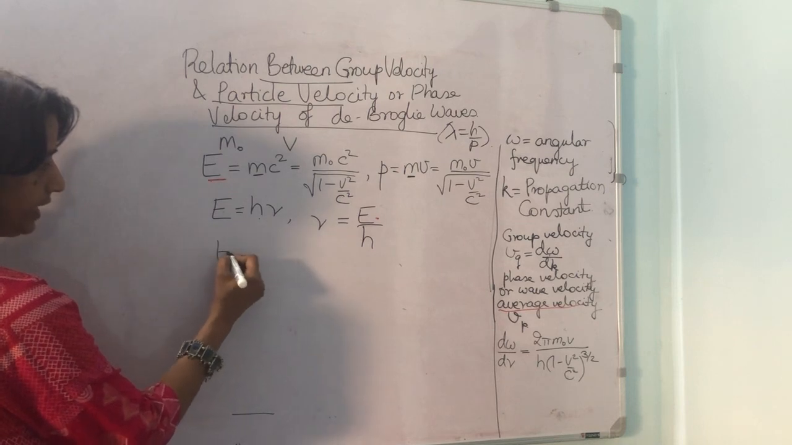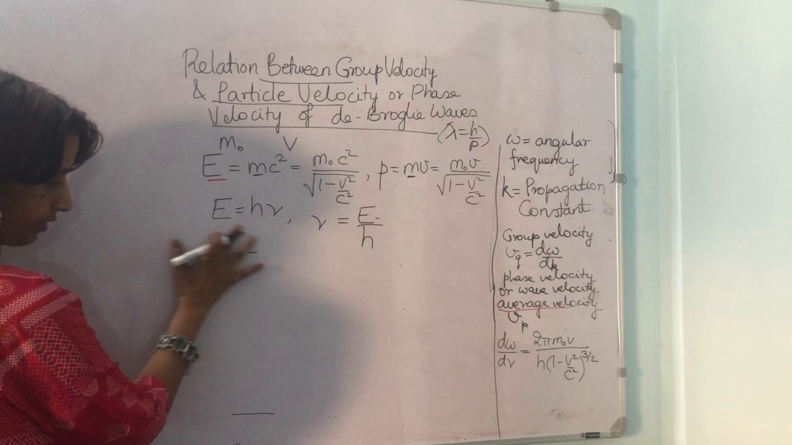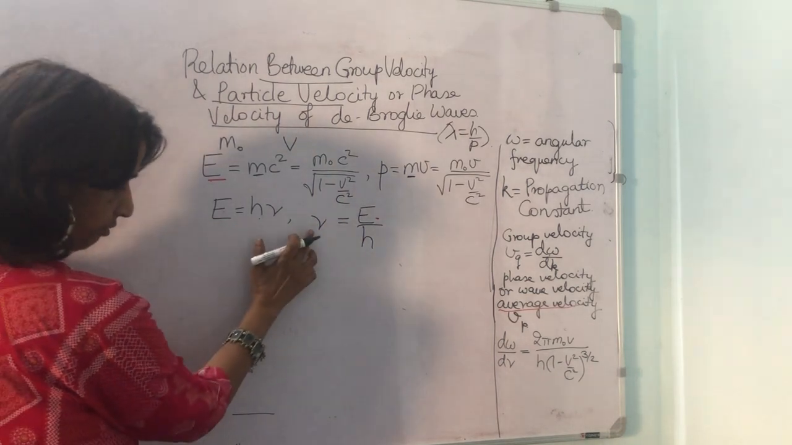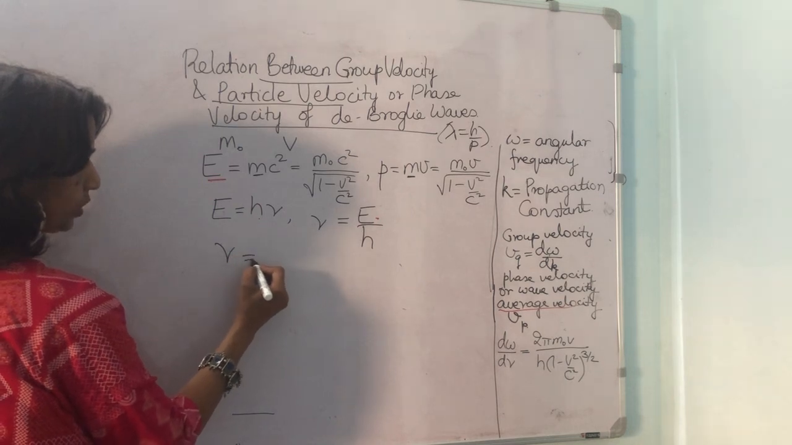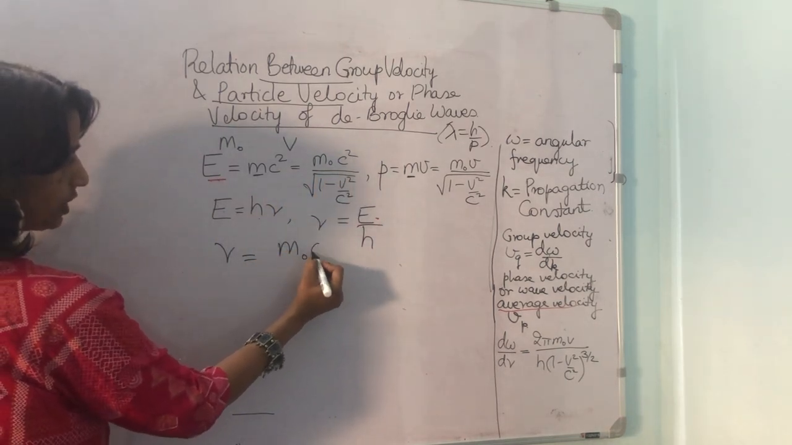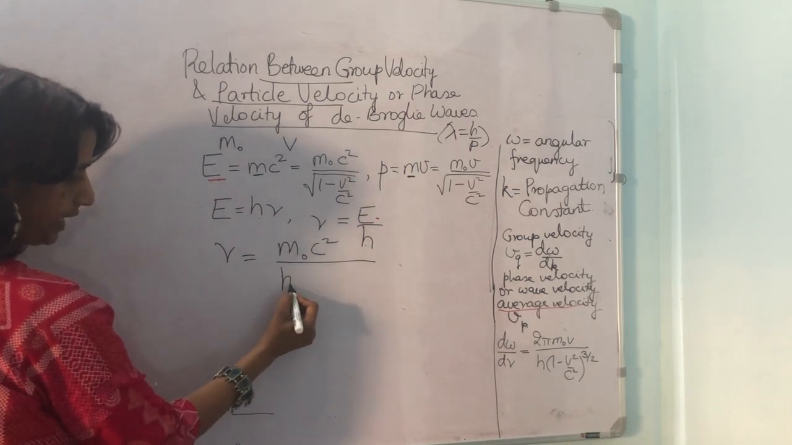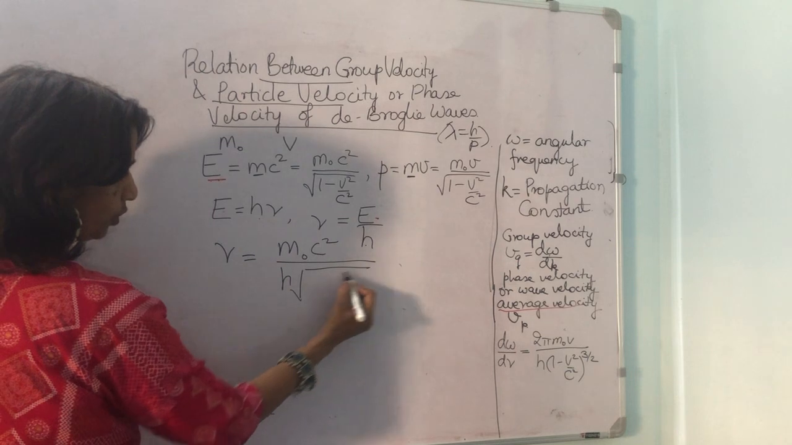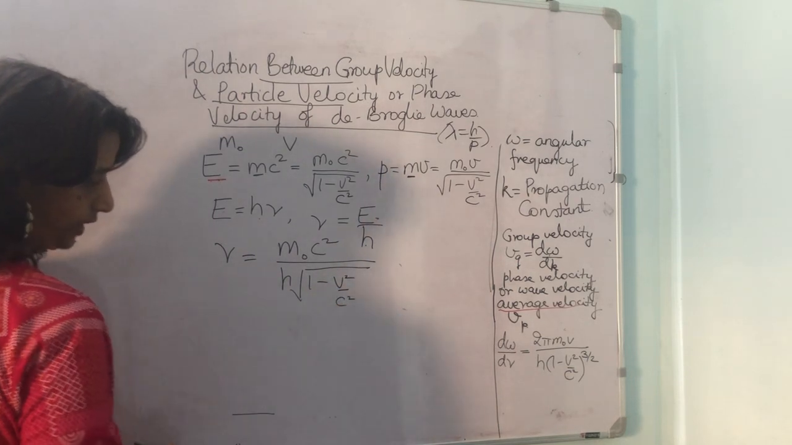We get mu is E upon h. Yes, we will put this value of E, m naught c square upon h from here, so mu is equal to m naught c square upon h into under root 1 minus v square upon c square.